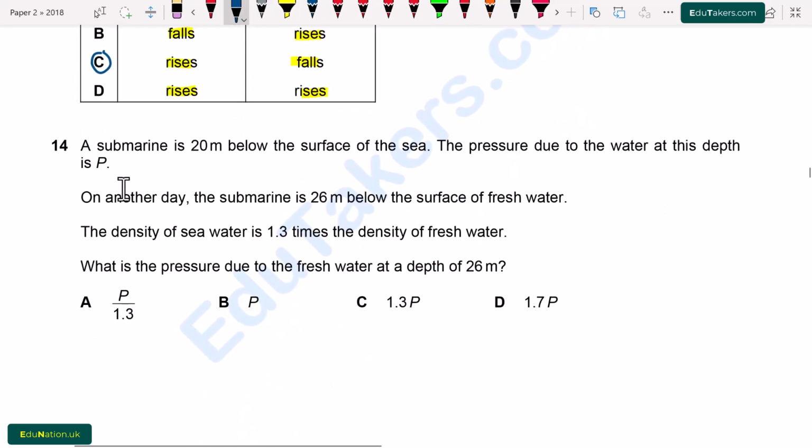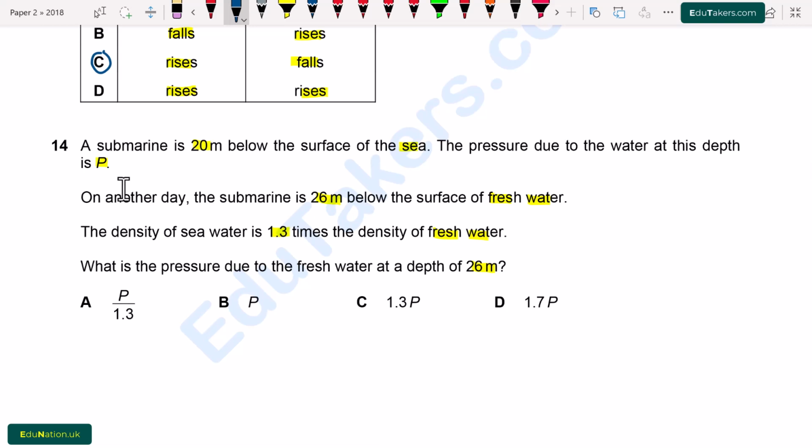Question number 14. A submarine is 20 meters below the surface of a sea. The pressure due to the water at this depth is P. On another day, the submarine is 26 meters below the surface of fresh water. The density of the sea water is 1.3 times the density of the fresh water. What is the pressure due to the fresh water at the depth of 26 meters?